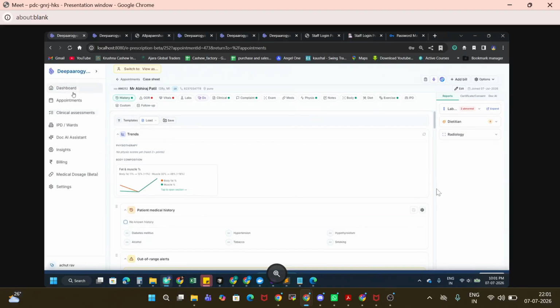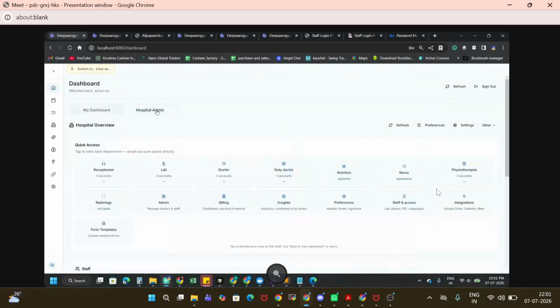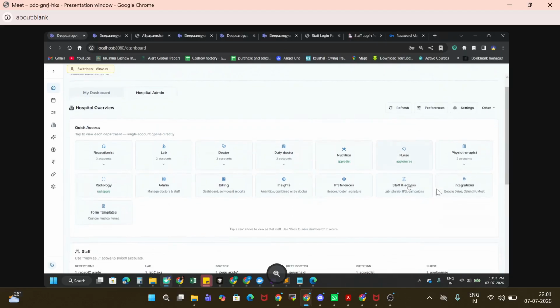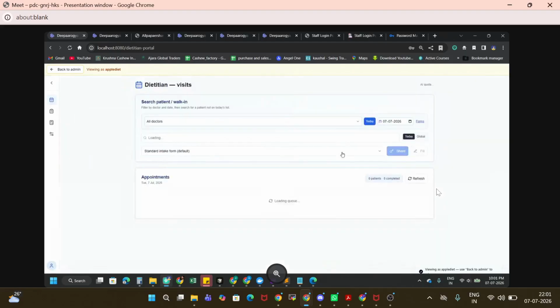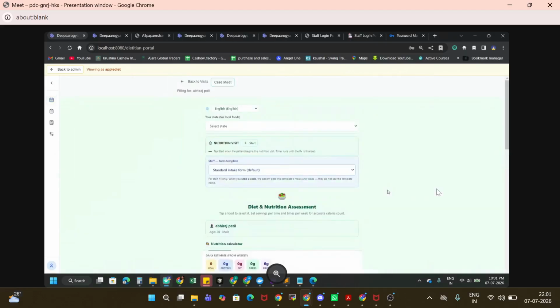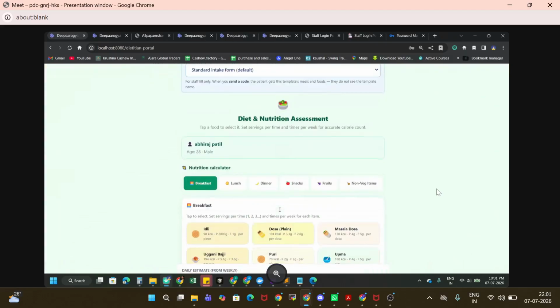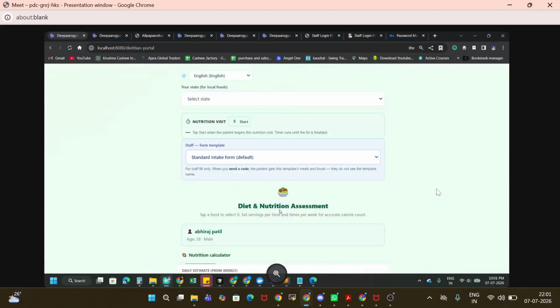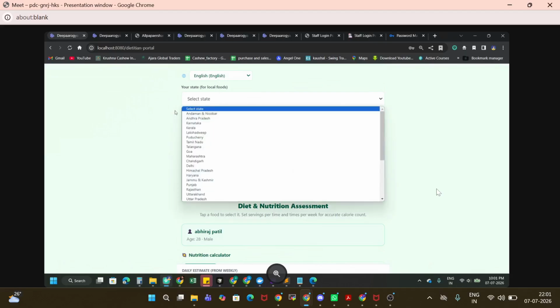Then I think one last thing is pending, which is let me show you the nutritional agent, how we have designed it. There are basically three steps we are doing. One is that we are sending the information. This form is sent to your WhatsApp, and they can select their language and their state.